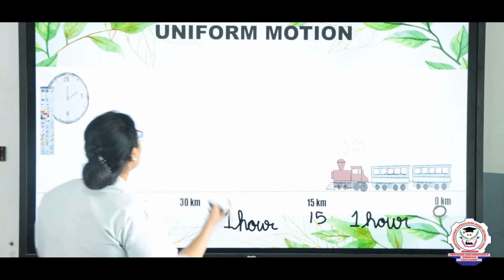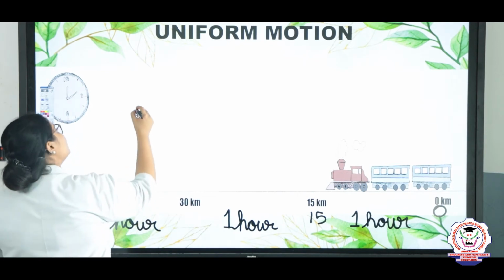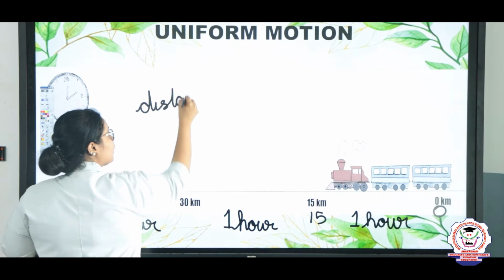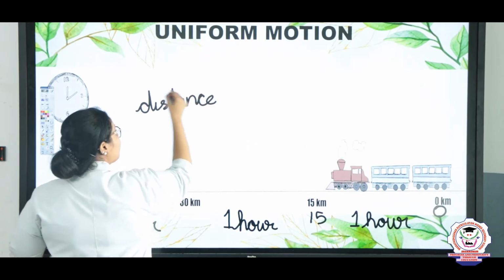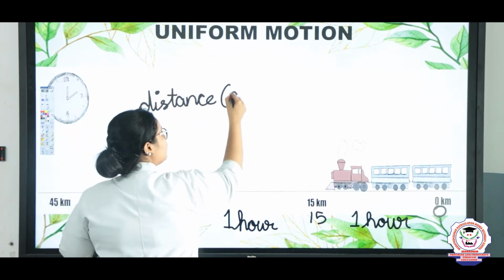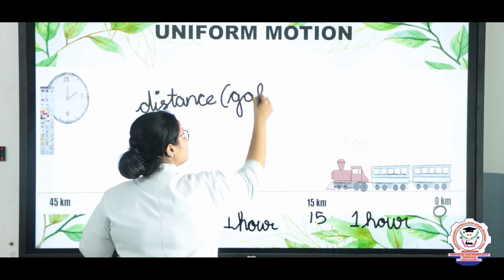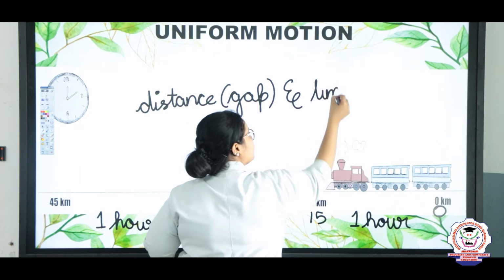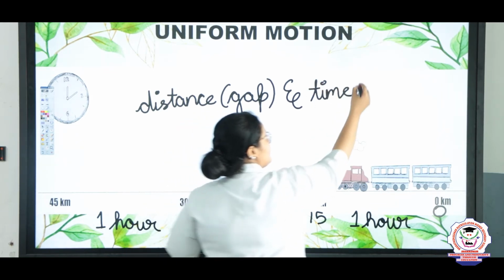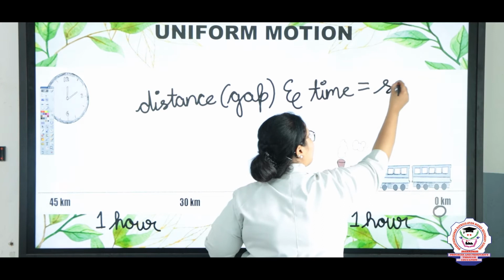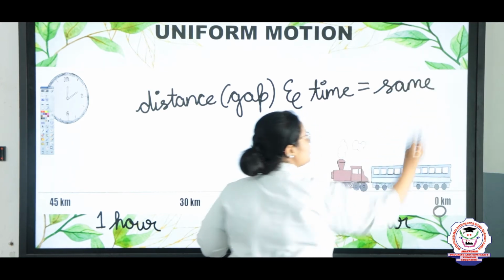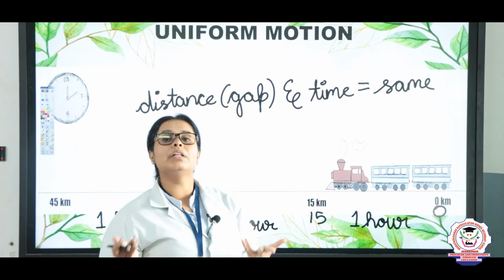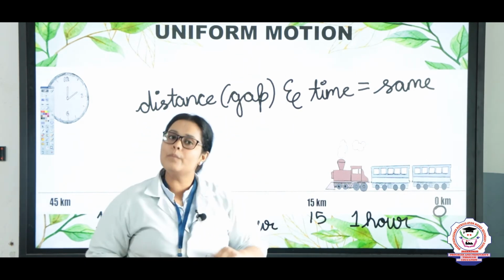Uniform motion means what, children? Uniform motion means the distance gap and time are the same. When the distance covered by a substance and the time are similar, it is known as a uniform motion, right?